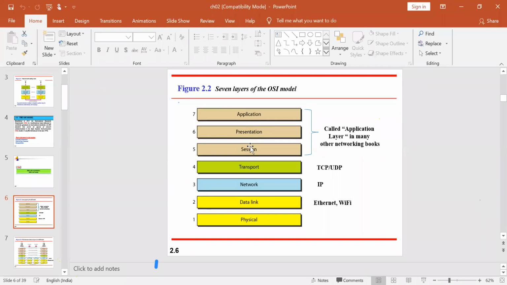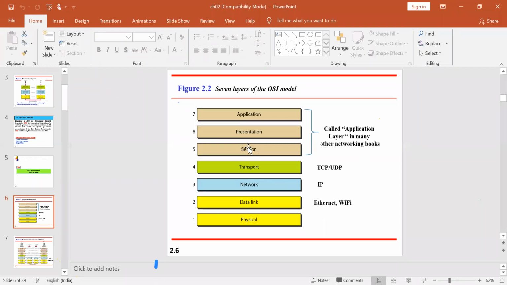Next one is your session layer. What is its job? Its job is to open a session or close a session. Open the door, close the door. Which door should be open and which should be closed depends on the addresses. One more addressing format comes into the picture here, that is the port addresses. Each particular door will have one number.